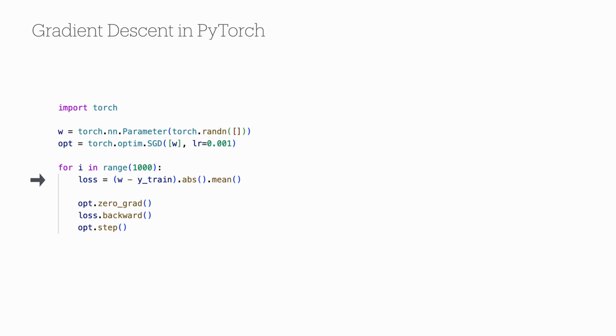We define the loss function as the average absolute difference of our parameter W and price targets. Behind the scenes, PyTorch allocates an extra buffer to hold the gradient vectors for our parameter, and it keeps track of the dependency of our loss function to the parameter. The next 3 lines apply the gradient update rule. The syntax might be a bit cryptic, but what we are essentially doing here is that we set the buffers holding the gradient vectors to 0. Next, we compute the gradient vectors and populate the buffers. And lastly, we update the parameters according to the gradient update rule.